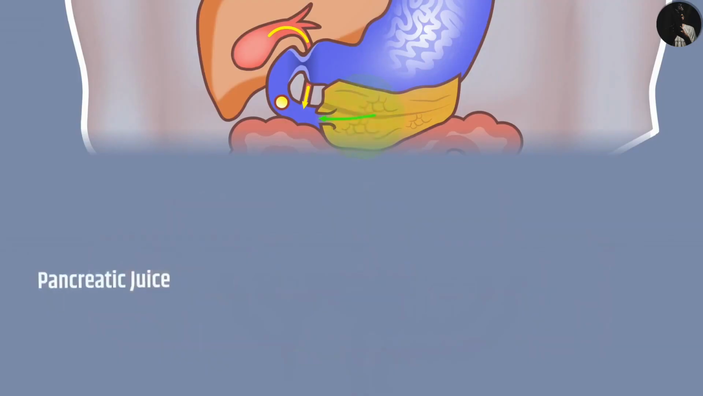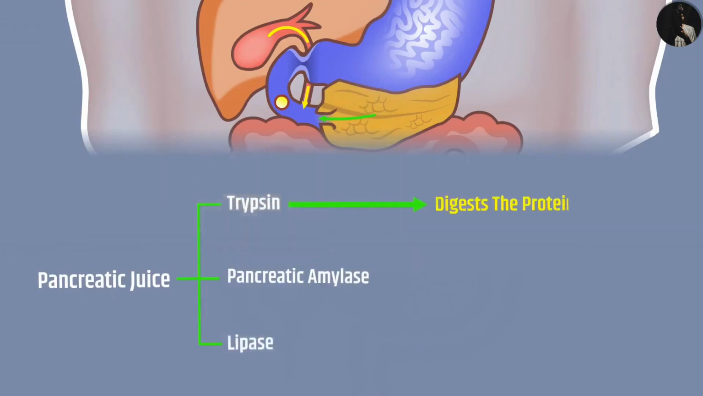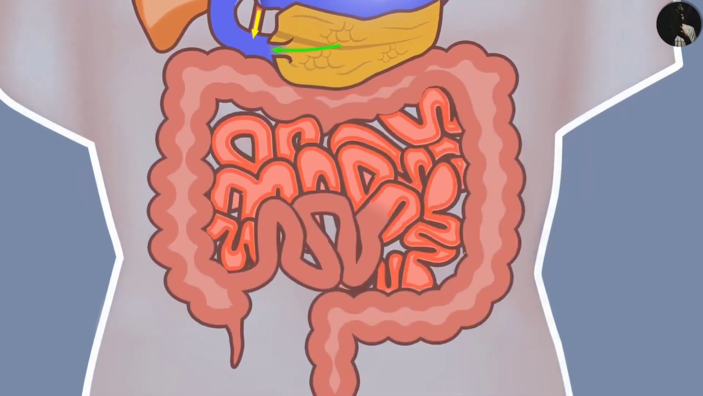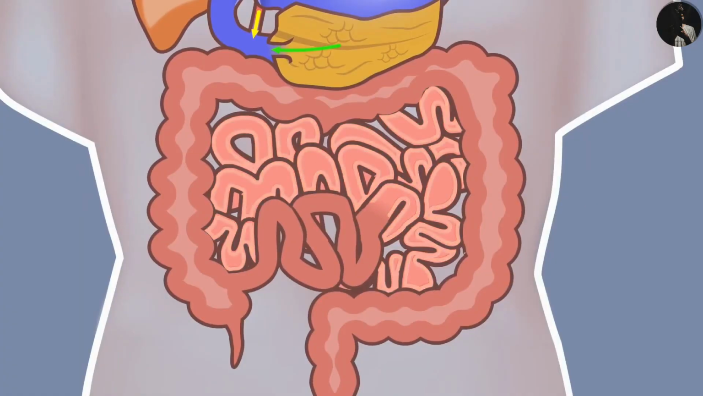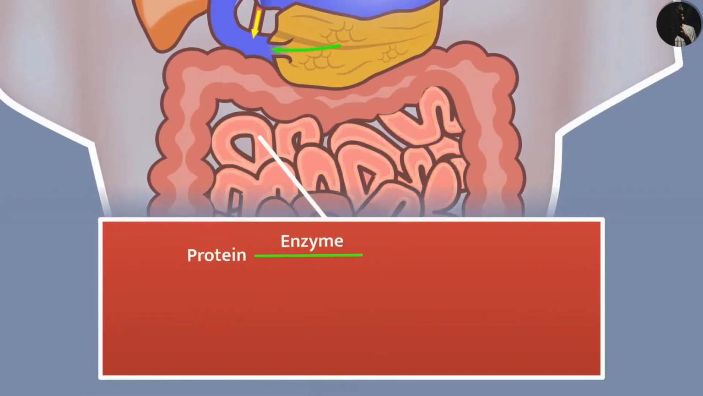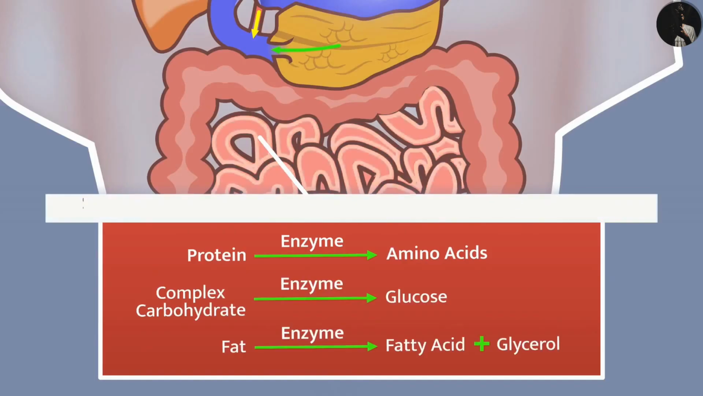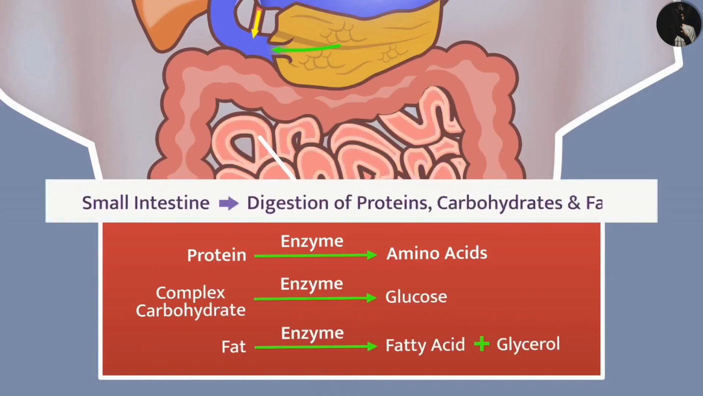The pancreatic juice secreted from the pancreas contains the enzymes trypsin, pancreatic amylase and lipase. Trypsin digests the protein, pancreatic amylase digests complex carbohydrates and lipase digests the emulsified fat. Glands in the intestinal wall secrete intestinal juice. Enzymes present in it convert protein into amino acids, complex carbohydrates into glucose, and fat into fatty acids and glycerol. Therefore, the small intestine is the site of complete digestion of proteins, carbohydrates, and fats.